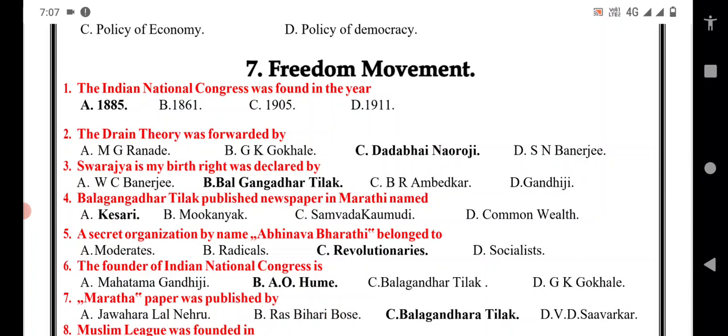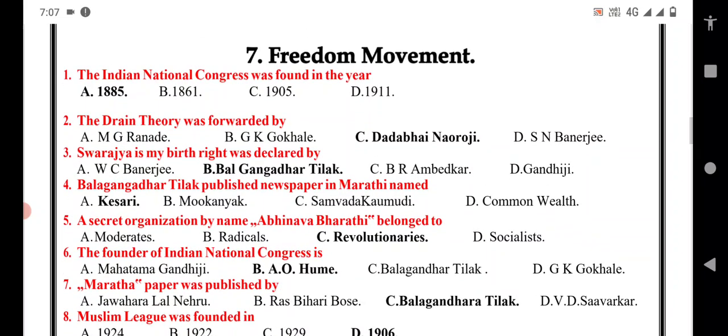So 1885 is the correct answer. In 1861, the Charter Act also passed. In 1905, Bengal was divided. In 1911, again Bengal was united. So these four years are also very important.